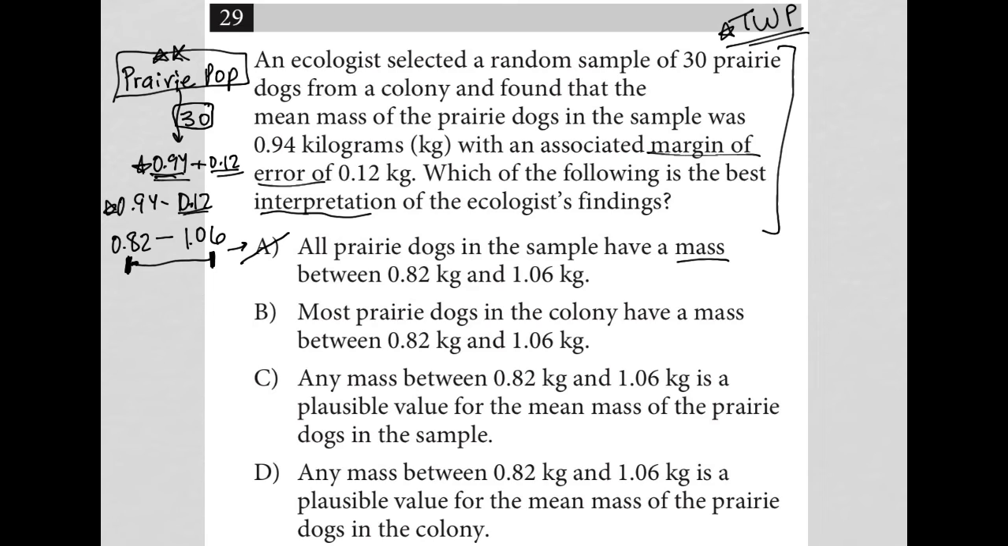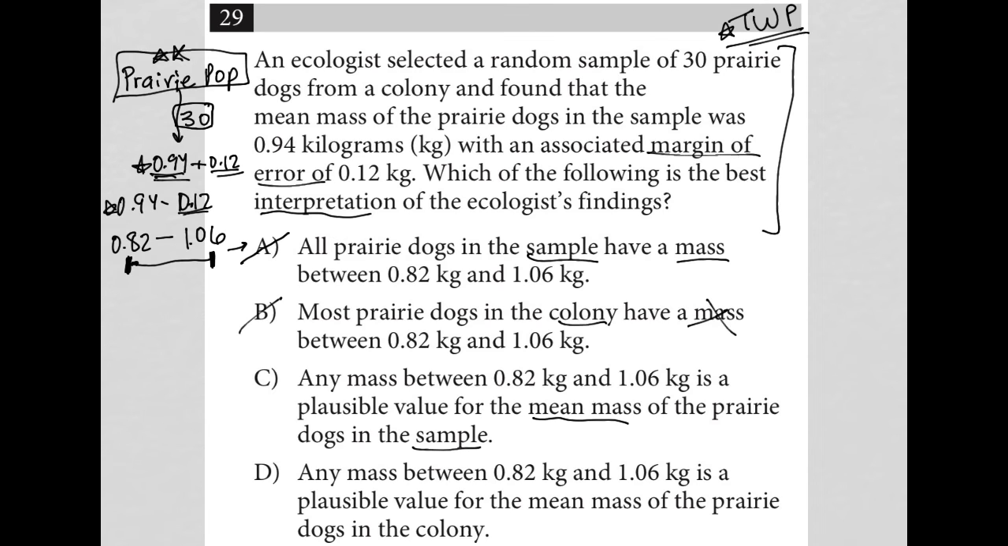Choice B, most prairie dogs in the colony have a mass between, so again, that's pretty much the same thing. This was just sample versus colony. But again, we're talking about mean mass, not just mass. So B is gone. Choice C, any mass between 0.82 kilograms and 1.06 kilograms is a plausible value for the mean mass, so that's been corrected, of the prairie dogs in the sample.